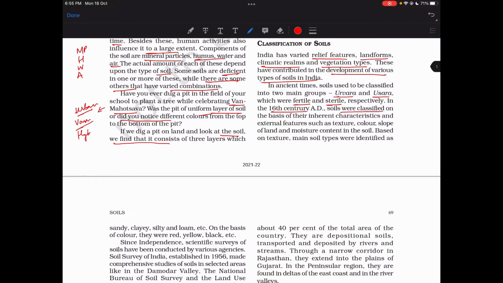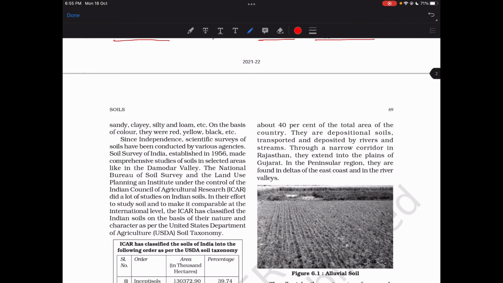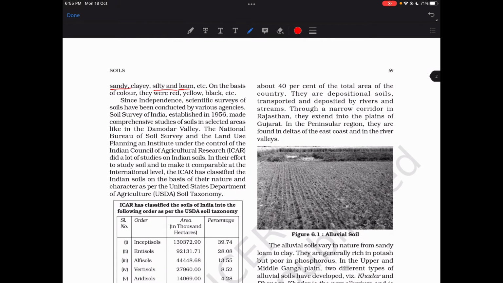The soils were classified on the basis of their inherent characteristics and external features such as texture, color, shape, slope of the land, and moisture content in the soil. Urvara and Usara. Based on the texture, main soil types were sandy, clayey, silty, loam, etc. On the basis of color, there were red, yellow, and black soil.